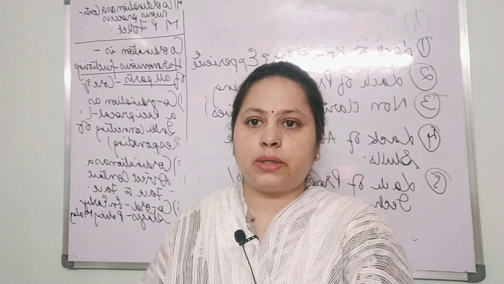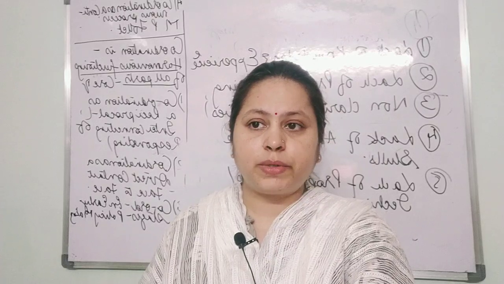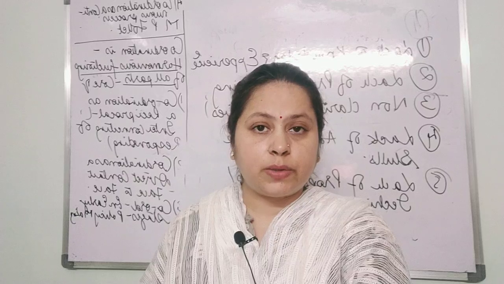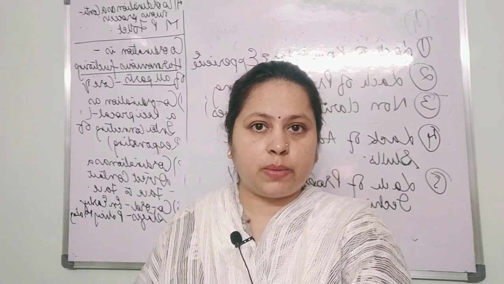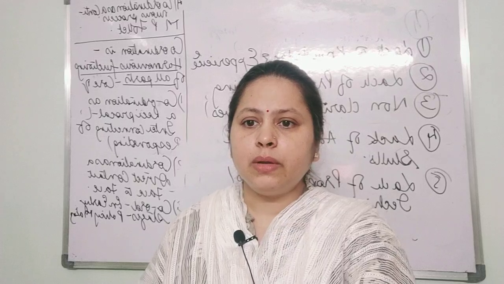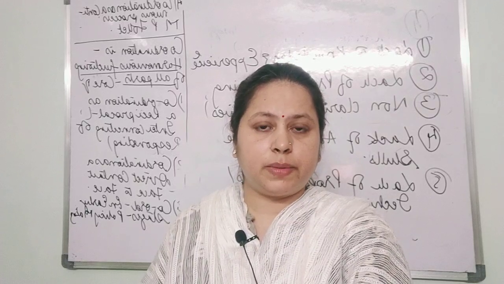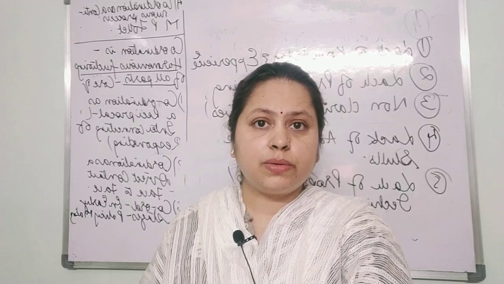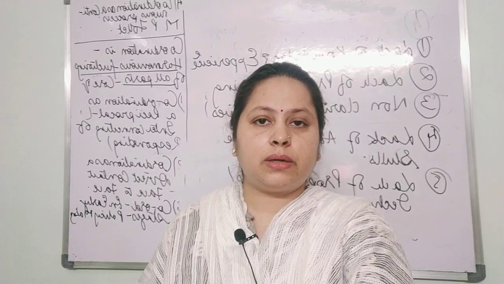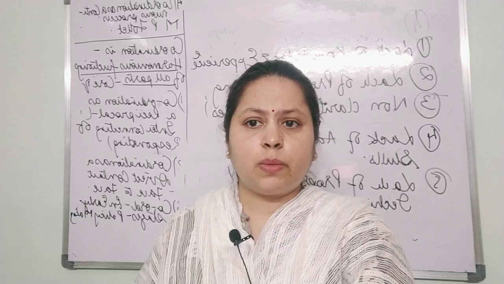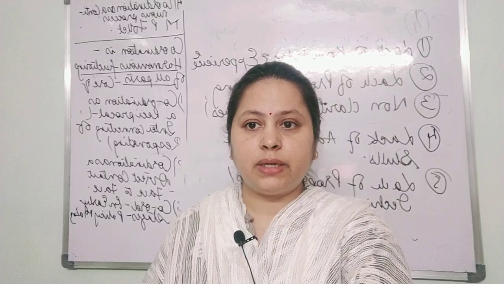Now, they also wrote a constitution which was adopted on November 17, 1956, and it came into force on January 26th, 1957, the same day on which the Indian Constitution had come into force. So the Constituent Assembly of Jammu and Kashmir had two responsibilities. One is drafting the Constitution of Jammu and Kashmir, and also to decide whether to go for the removal of Article 370.